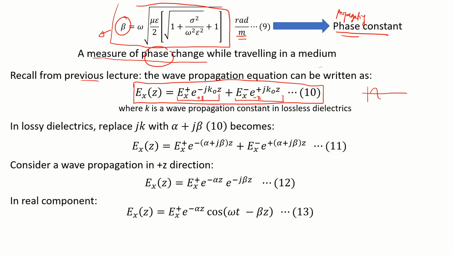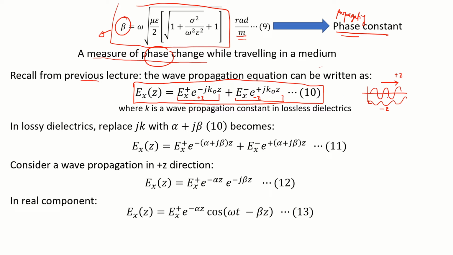For example, you have a wave that propagates along the positive z direction. Of course, there is going to be another wave that is reflected again. So this wave that is reflected again will be in the negative z direction. Okay, negative z direction, right?